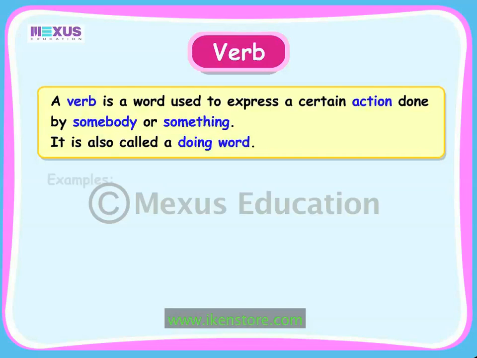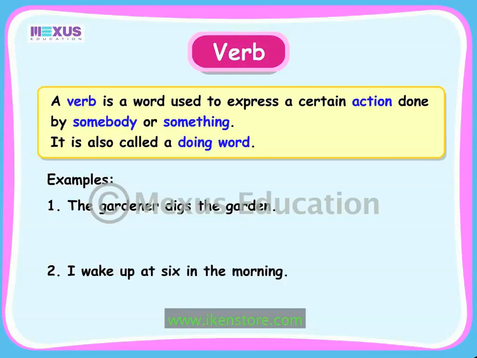Look at the following examples. The gardener digs the garden. I wake up at 6 in the morning. The verbs digs and wake refer to actions that are done by someone. Therefore, these words are called verbs.